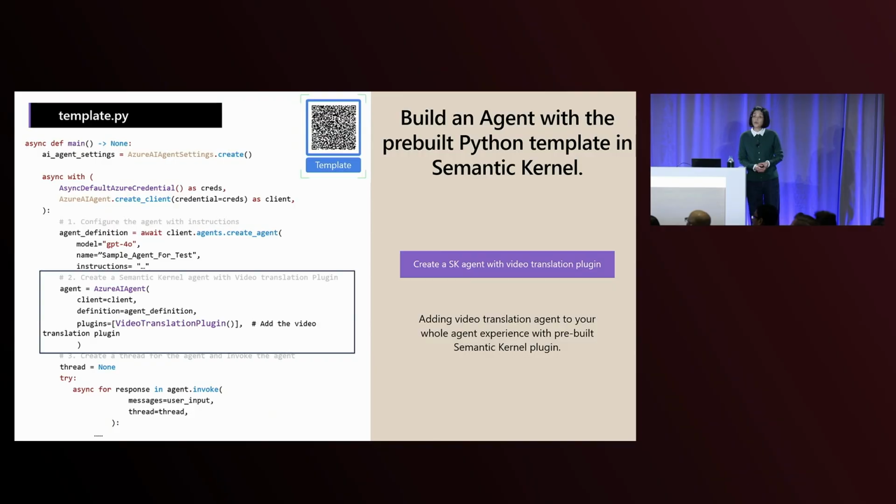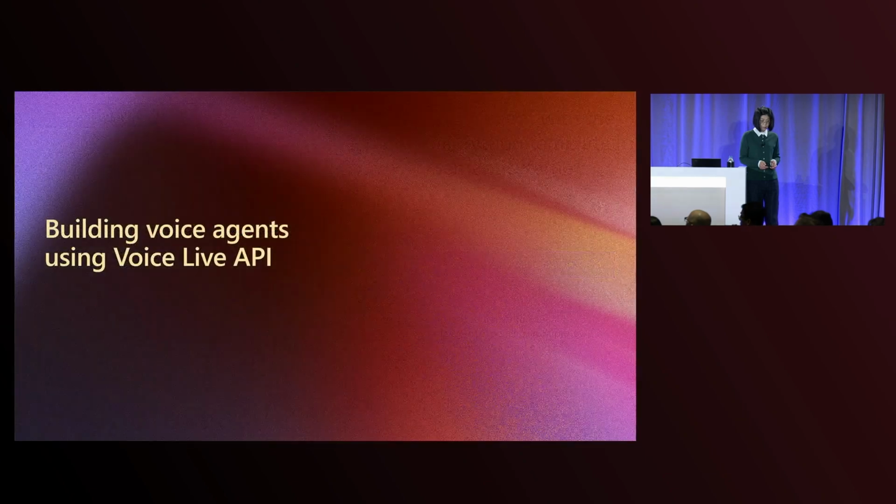The other way is to use the Semantic Kernel SDK to embed the video translation into your agentic app. For this one, we provide a sample code. This is the template. First step, you just create a general conversational agent, and then you can add this video translation plugin into the API template, and then you can just invoke the agent. With that, you will integrate it seamlessly into an agent conversational experience.